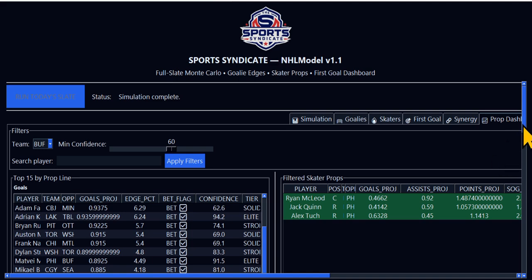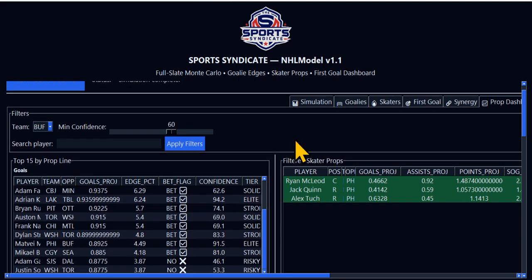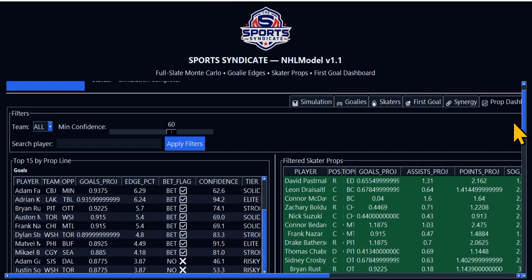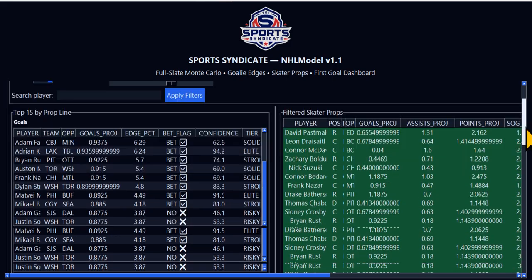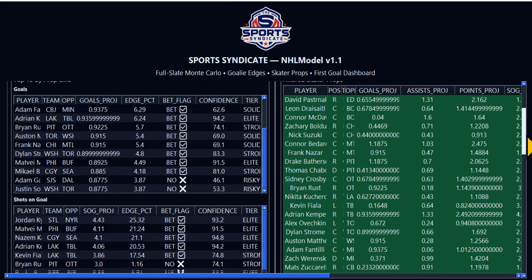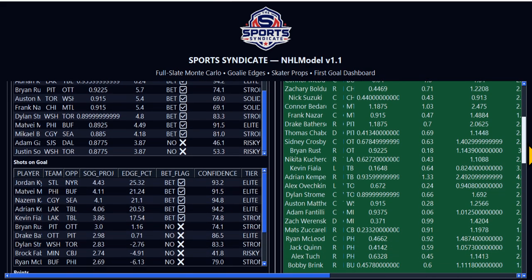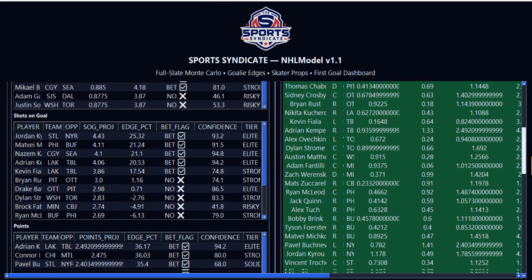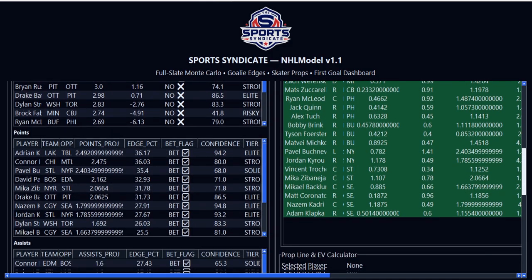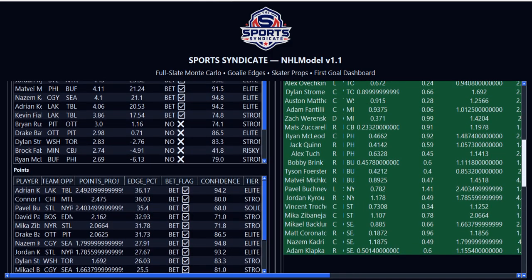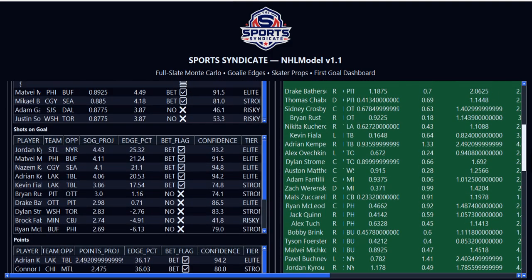And then we went to the prop dashboard. This is the prop dashboard. Let me switch this to all. This is mainly where I come in, and this is where I do my thing. On the far right, these are all the players who are suspected to do their thing tonight for their respective team. These are all the guys on the right that's suspected to get loose.